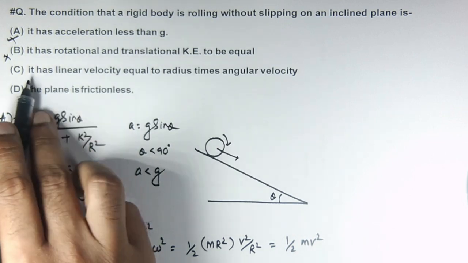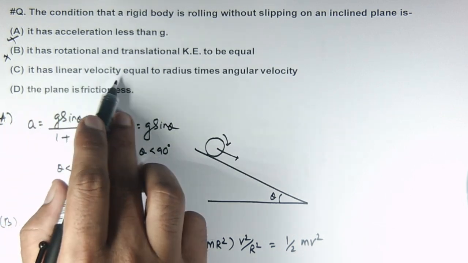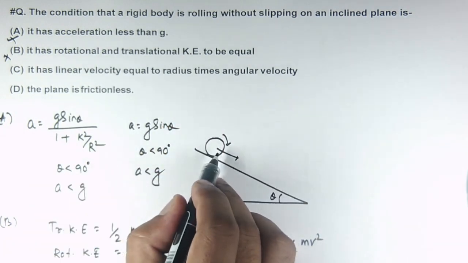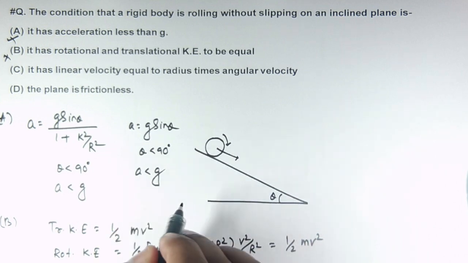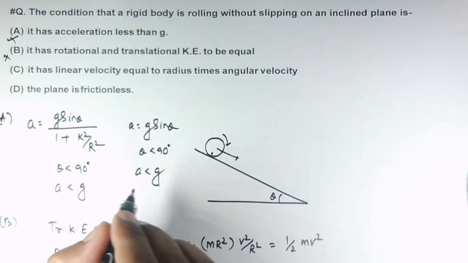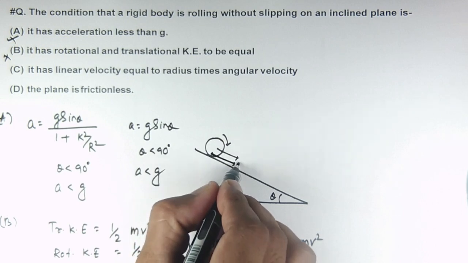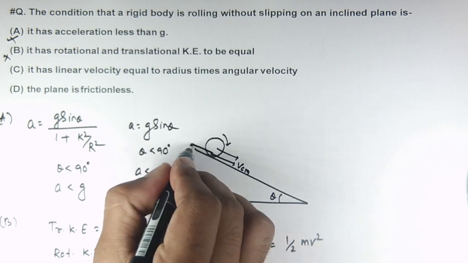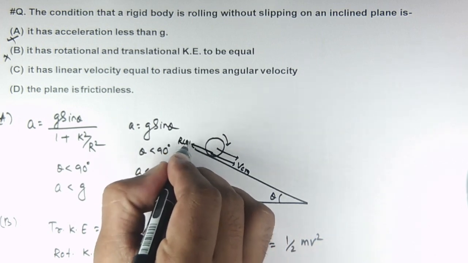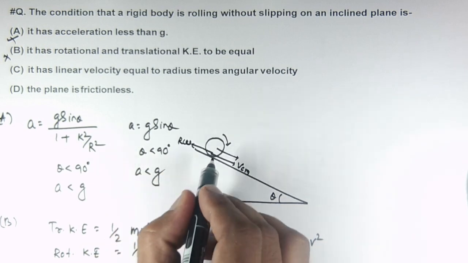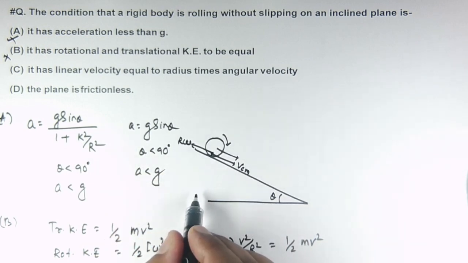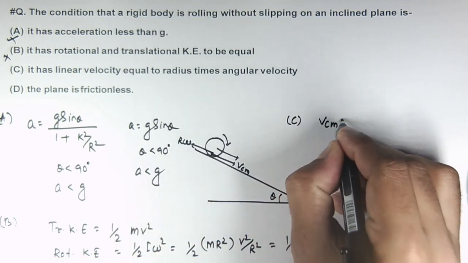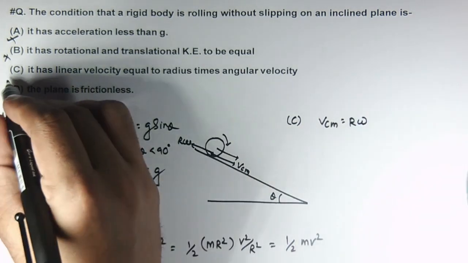Let us check the third option. It has linear velocity equal to radius times angular velocity. As the body is rolling down a fixed inclined plane, the point of contact should be at rest. For this, at point of contact, VCM is in forward direction or down the incline, and R omega in backward direction. These two should be equal for the point of contact to be at rest. So VCM should be equal to R omega is true. So we can say the third option is correct.